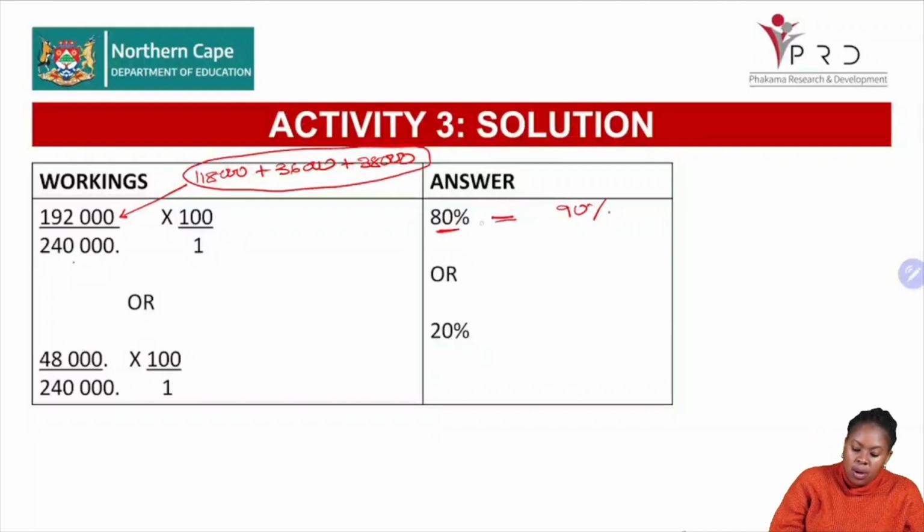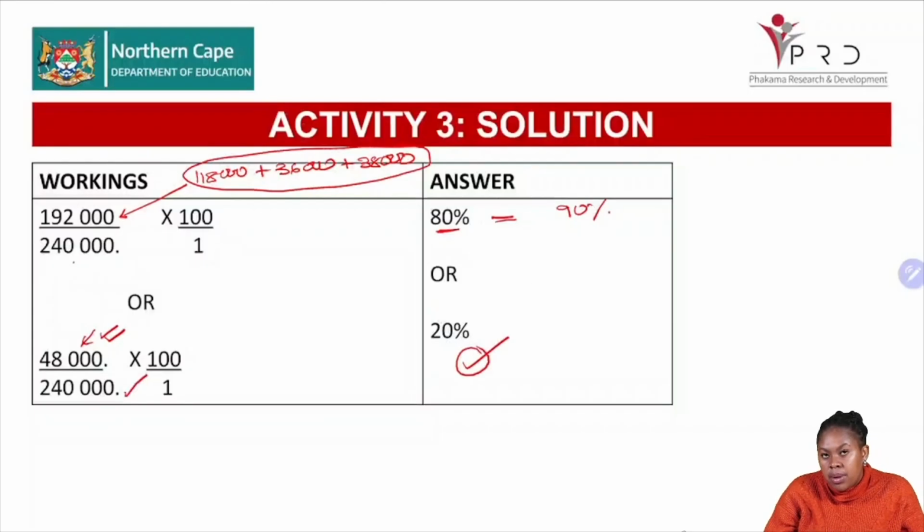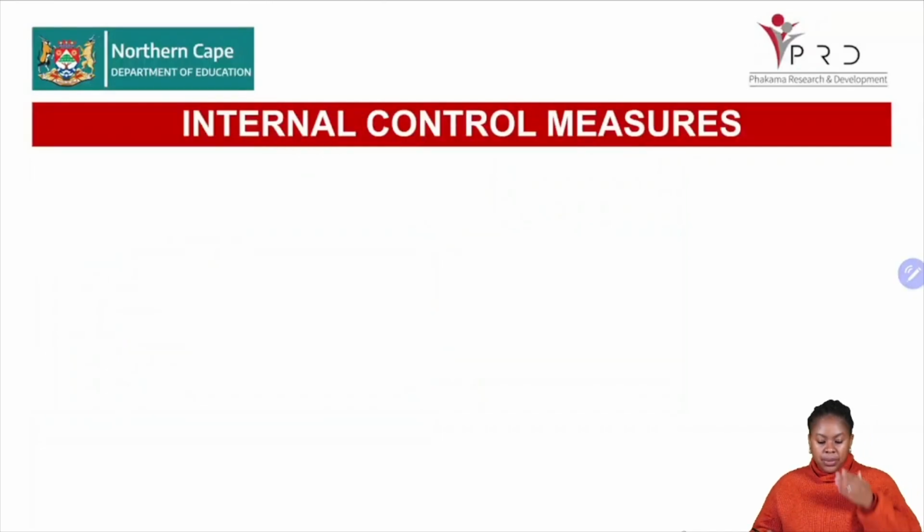Okay, or you could have chosen to do the part that's non-compliant. So the last two columns added together will give you the 48,000 out of the 240, and that will give you your 20%. Okay, so this is 2 marks, 1 mark, and this is your principal mark, and that is your 4 marks, grade 12s.